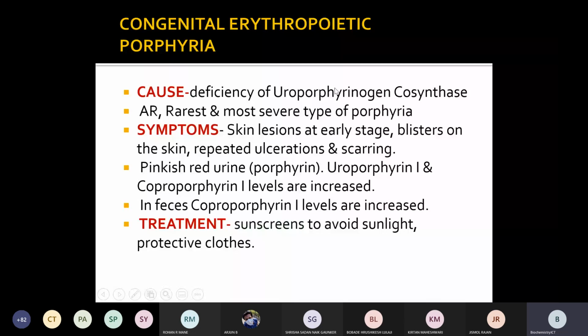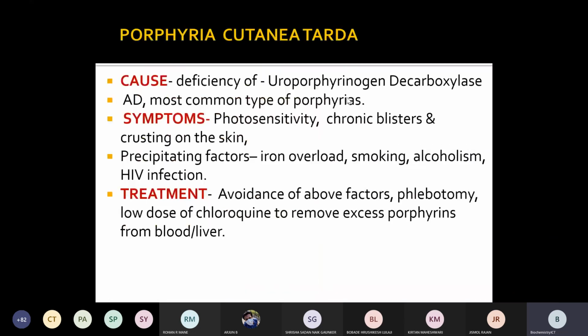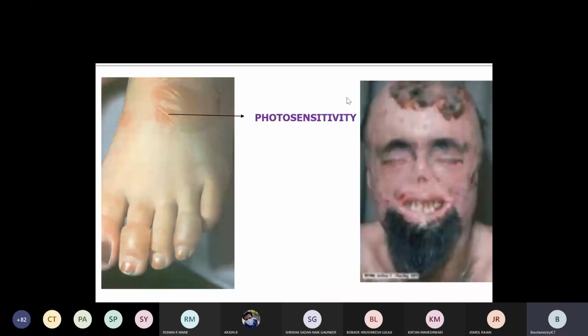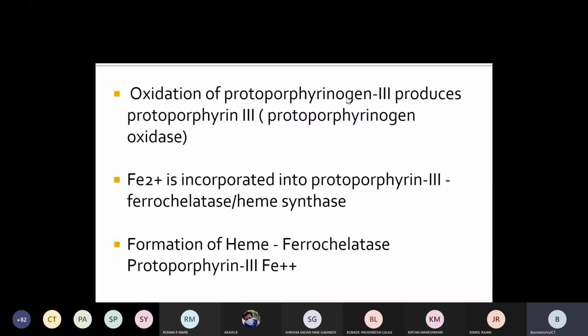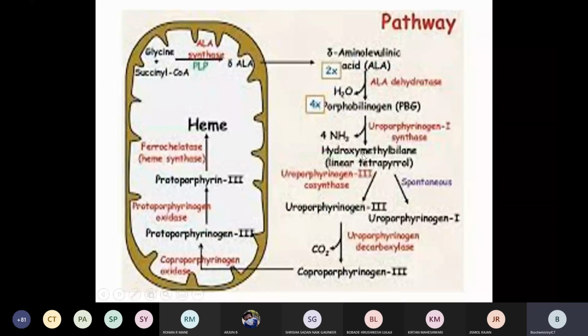The deficiency is of uroporphyrinogen III cosynthase, which converts hydroxymethylbilane to uroporphyrinogen III. Hydroxymethylbilane comes from PBG and further forms uroporphyrinogen, the first porphyrinogen, in the presence of the enzyme uroporphyrinogen III cosynthase.